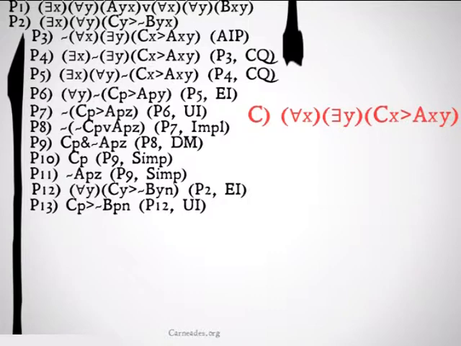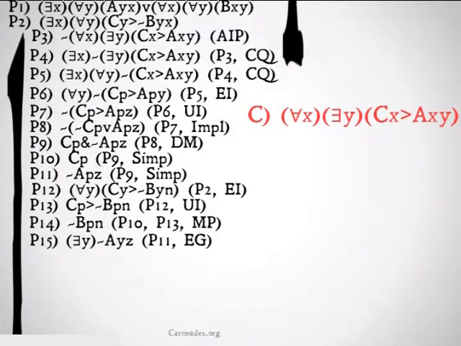I'm going to pick p because, as you can see, it'll set up a nice modus ponens between 10 and 13, which I will then, of course, do. It's not the case that p bears relation b to n, 10, 13 modus ponens. Next up, I'm going to go back to that premise that I simplified down to it's not the case that p bears relation a to z. I'm going to existentially generalize that. Then I will universally generalize that to get for all x there exists a y such that it's not the case that y bears relation a to x.